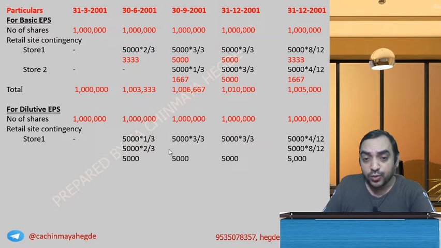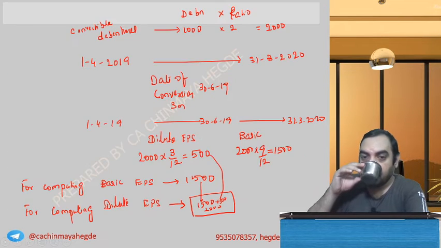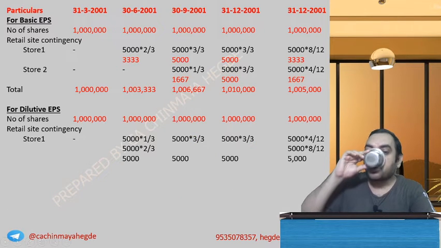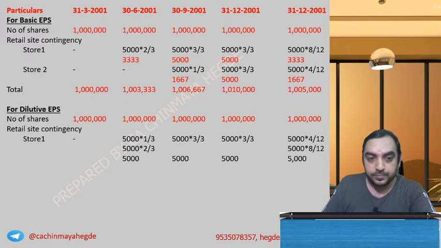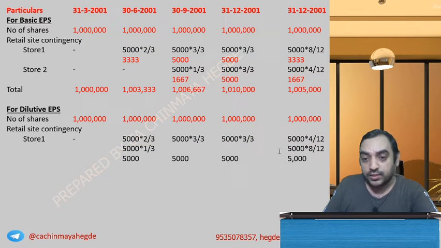Hope you are able to get what is really happening here. So all these things are the same as basic EPS, and this one is additional. This one is additional. Hope you got it.